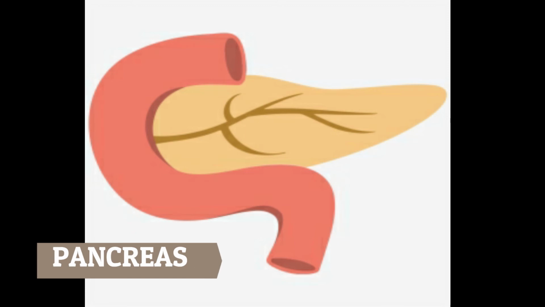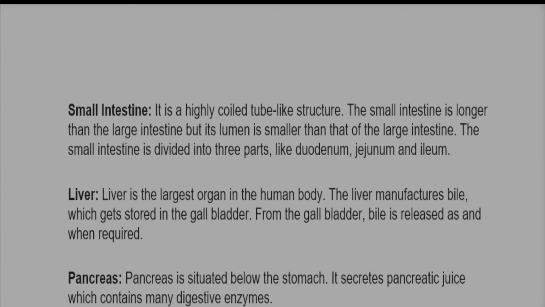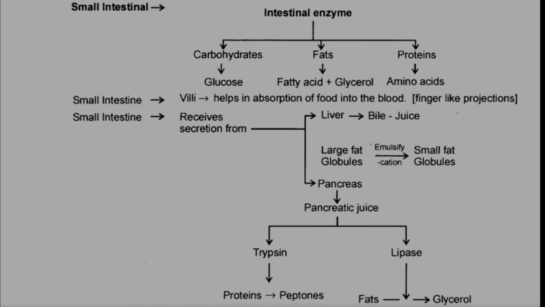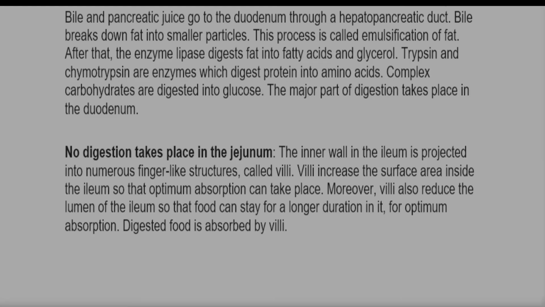Next is pancreas. Pancreas is situated below the stomach. It secretes pancreatic juice which contains many digestive enzymes. Next, a chart for intestinal enzymes, their secretion and the site from where they are secreted. It is given, so do it properly. Next, bile and pancreatic juice go to the duodenum through a hepatopancreatic duct. Bile breaks down fats into small particles. This process is called emulsification of fats. So learn this process carefully.